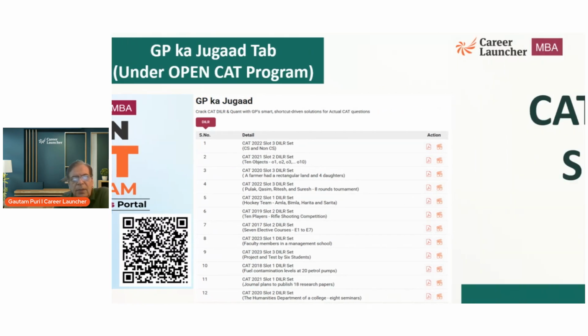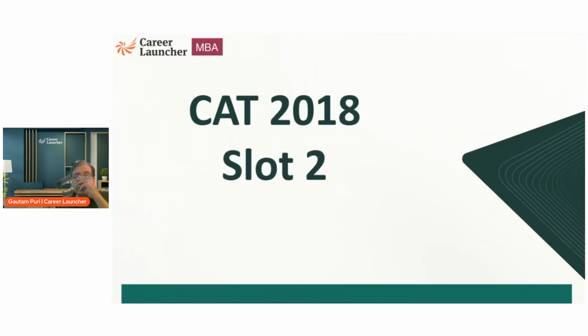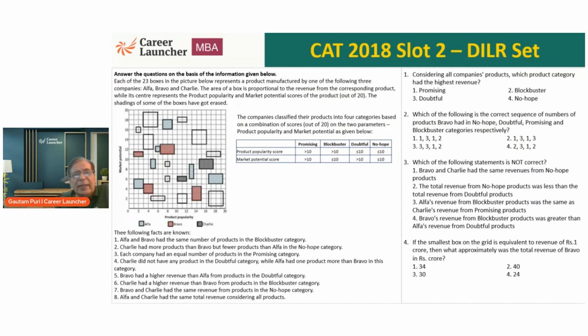Okay. Chalo. Let's look at this CAT 2018 set, slot 2 set. Considered to be a very difficult set, time-consuming set, but there's a very easy set. Yes, it takes a little bit extra time, but it has got a couple of questions which can be done very, very fast. And that is what is important to understand, that I should be able to at least do the easy questions straight away and be willing to leave the difficult questions. So let's get down to the set, and this is the data set which we have.